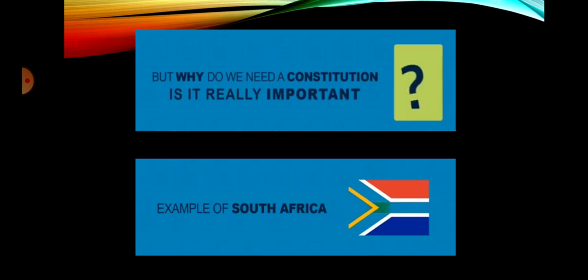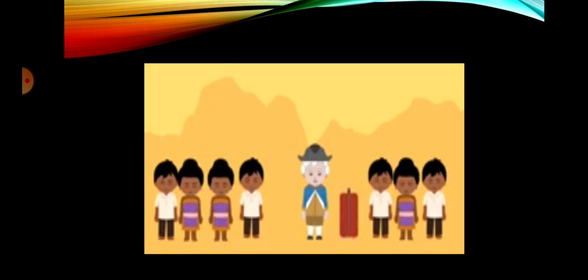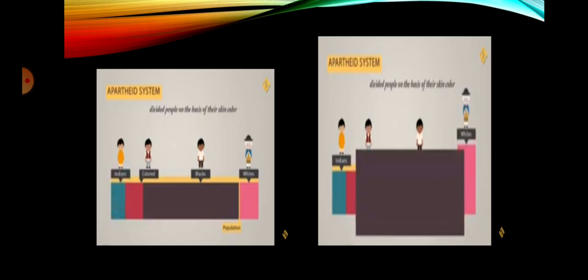But why do we really need a constitution? Is it really that important? Let us understand that with an example of South Africa. During the 17th and 18th century, traders from Europe travelled to South Africa and occupied it with armed force. Whites settled in South Africa and became local rulers. They started a new rule of the apartheid system, a system of racial discrimination.